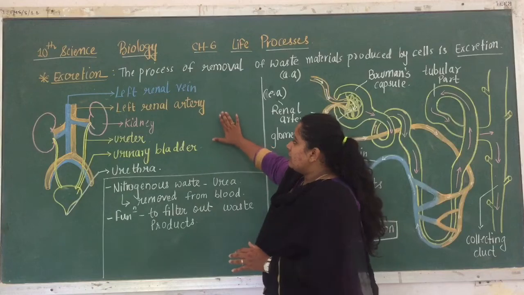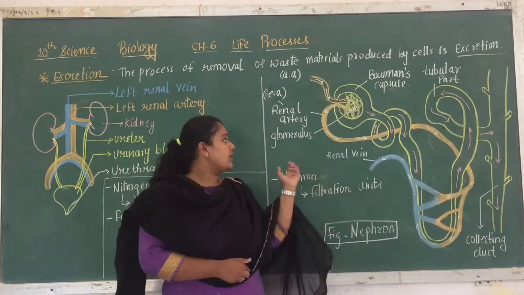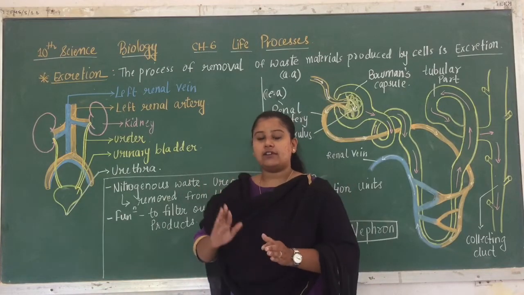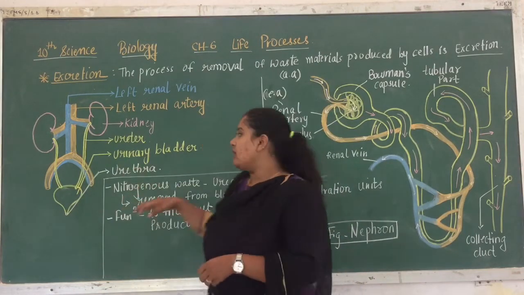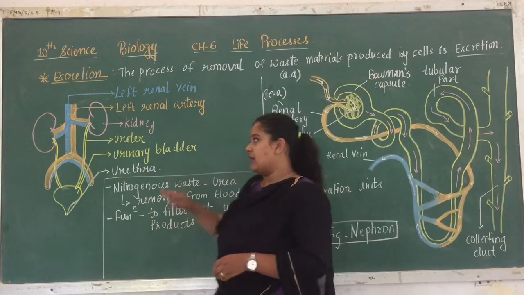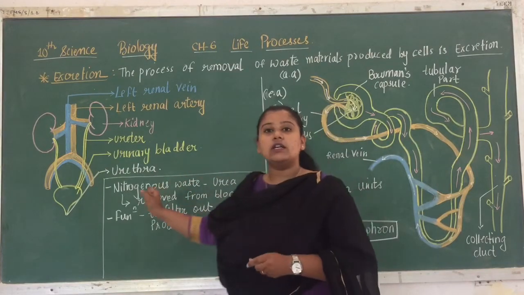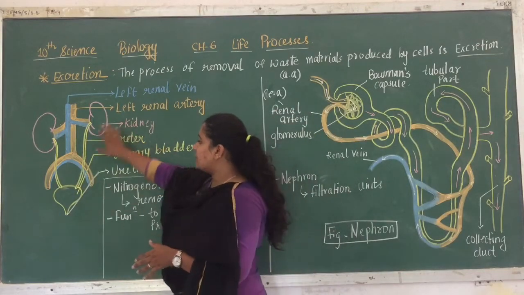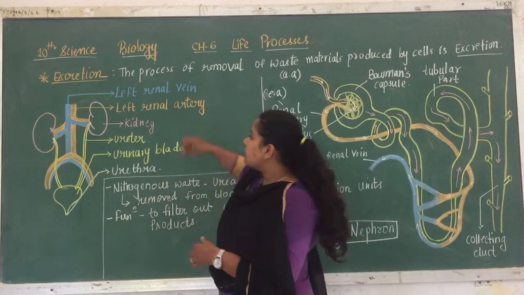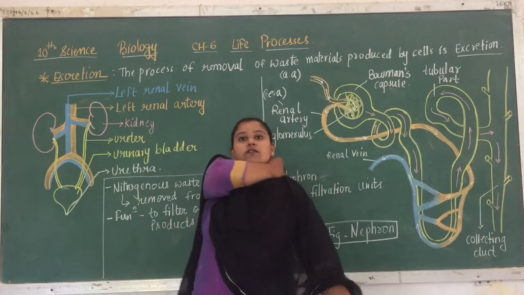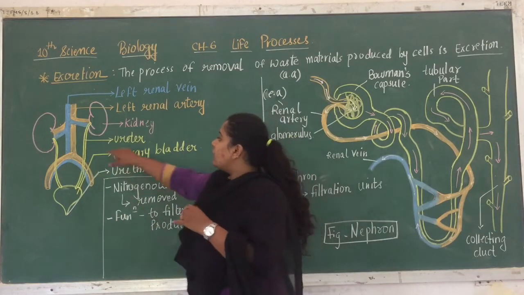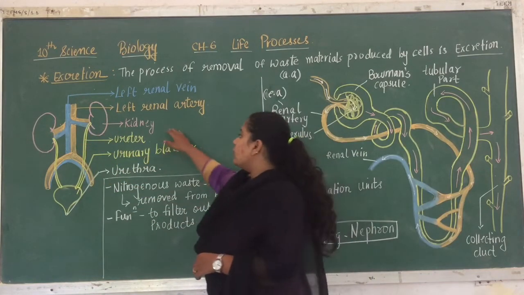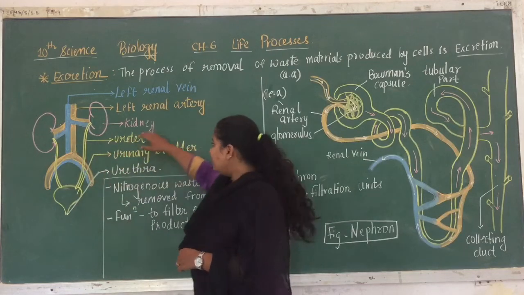So here these two figures, I hope you can see the two figures very properly, and these two figures you have to practice at your home in your notebook so you can easily draw when you are appearing for the exam, right? So first we are going to see the excretion in human beings, and I have drawn the excretory system of human beings over here. The organs involved in this system are, first, the pink color that you can see, that is nothing but the kidneys, right? It is present in pairs, right?